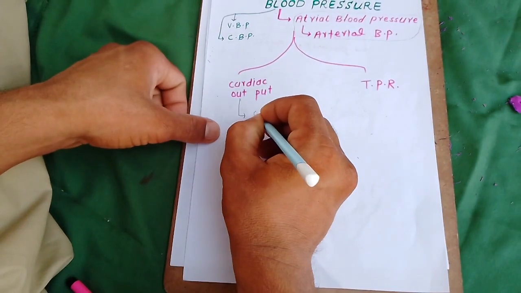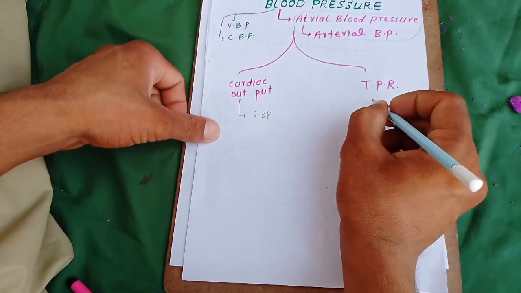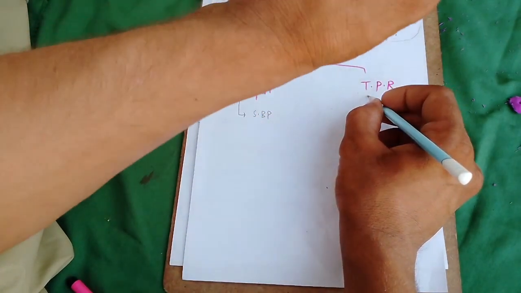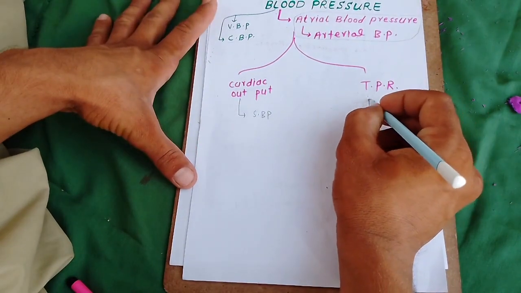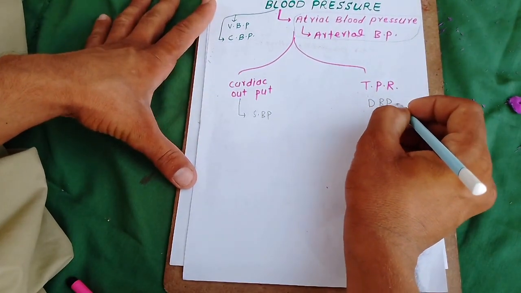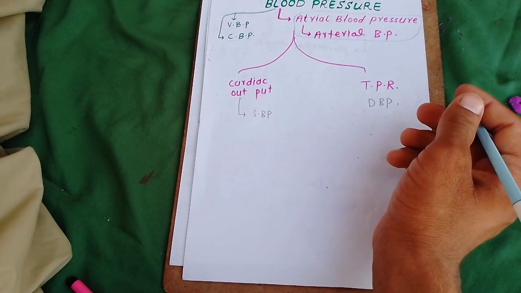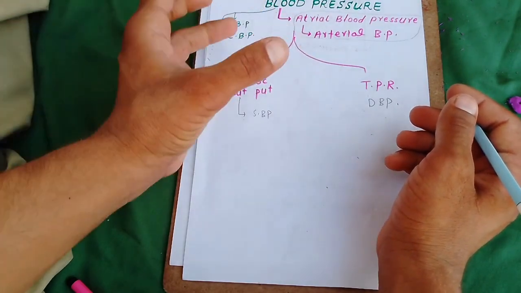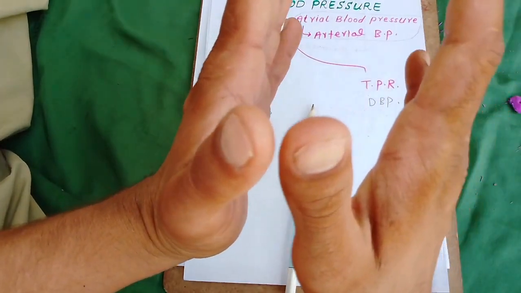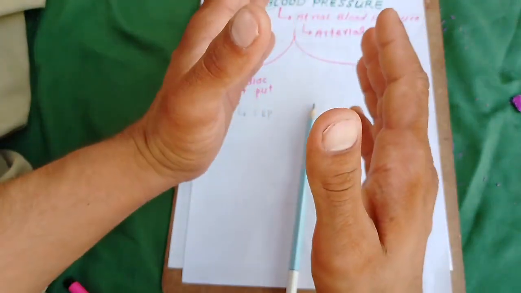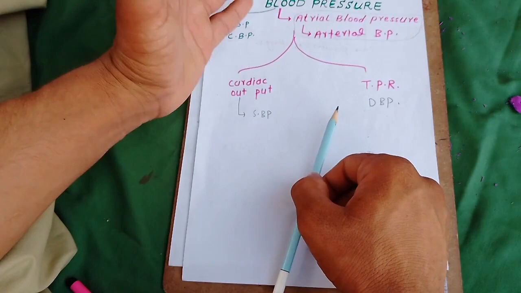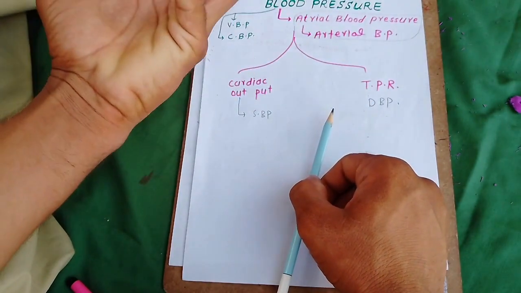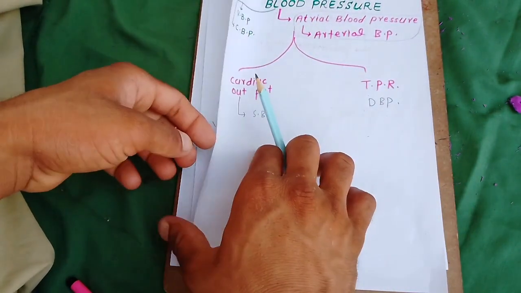The cardiac output maintains the systolic blood pressure, and total peripheral resistance maintains the diastolic blood pressure. Okay, so what is cardiac output? As we know from my previous class, cardiac output is the amount of blood which is pumped out by the heart. Very easy.